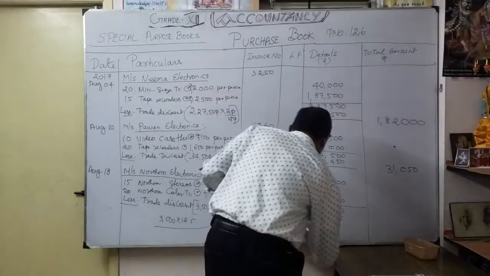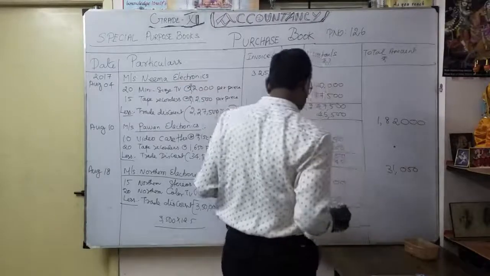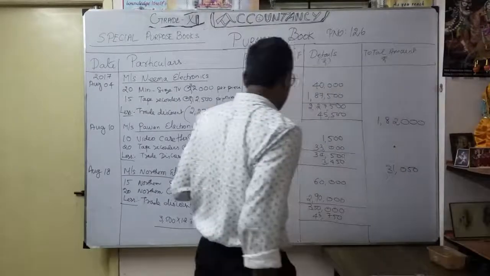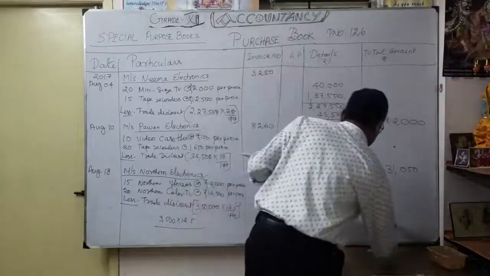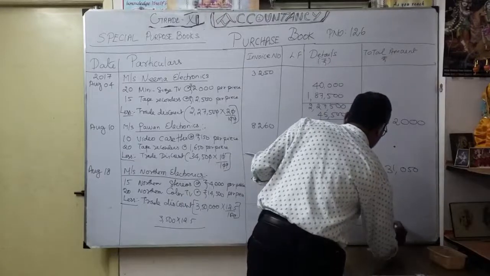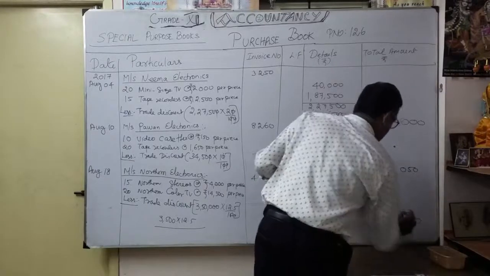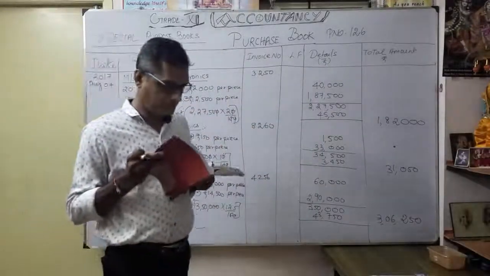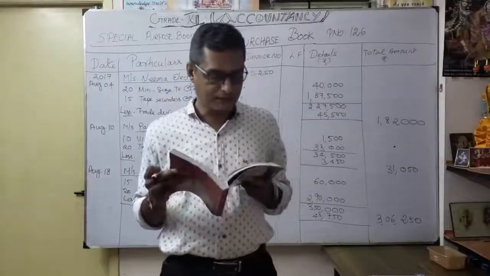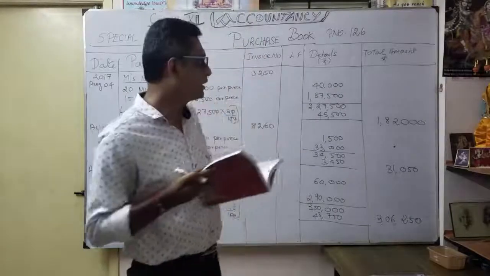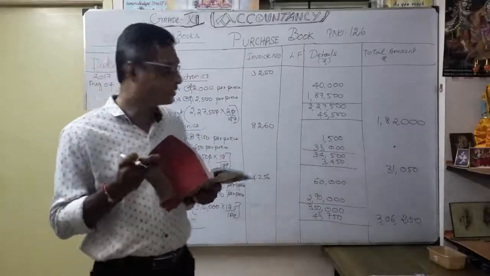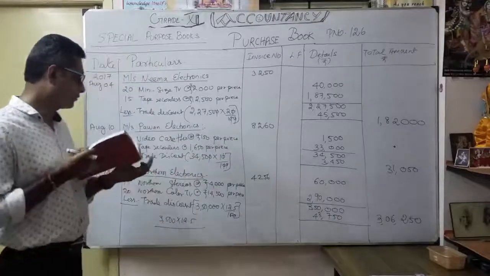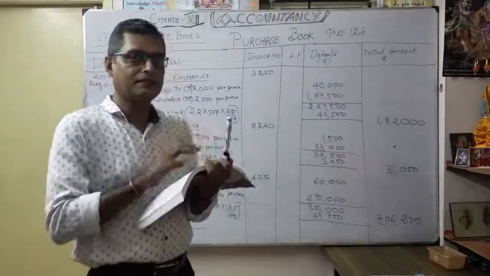So now see what is the outer column net amount. When you deduct 3,50,000 minus 43,750, you will get 3,06,250. Alright. Now check it in your book also. Total amount. See, books of Kaniga Traders, under that they given Nima Electronics, 1,82,000. Thereafter Pawan Electronics, 31,050. Now Northern Electronics, 3,06,250. These details are not there. They given directly total amount.